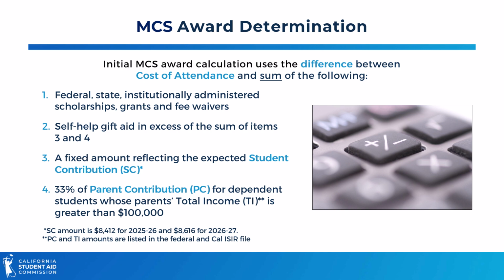Third, we will use a fixed amount reflecting the expected student contribution, or SC. The fixed student contribution amount for 25-26 was $8,412 and will increase to $8,616 for the 26-27 year. Finally, the formula will include 33% of parent contribution, or PC, that is derived from the adjusted available income on the student's ISIR. This fourth item is considered only for dependent students whose parents' total income is greater than $100,000.